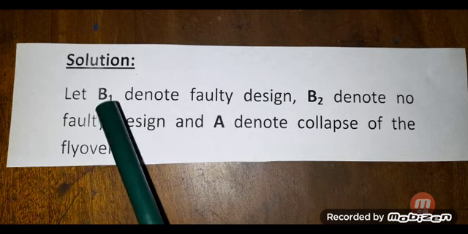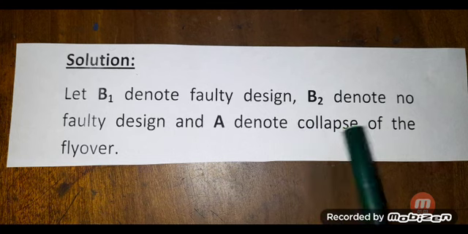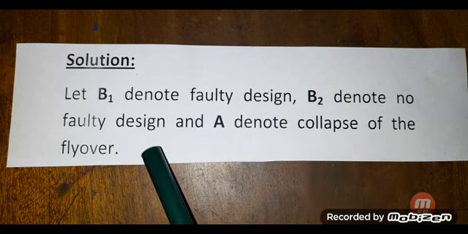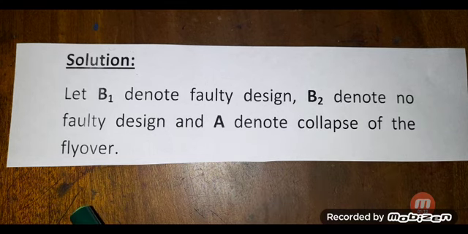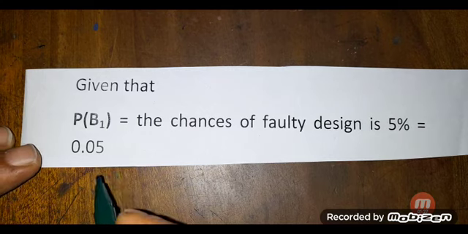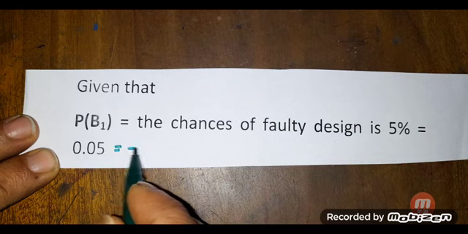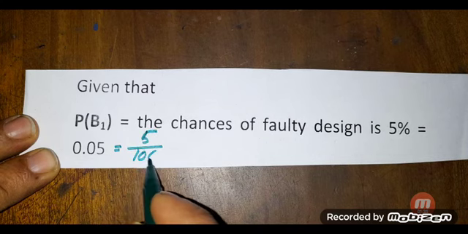Solution: let B1 denote faulty design, B2 denote no faulty design, and A denote collapse of the flyover. Given that P of B1, that is the chances of faulty design, is 5%, and that is equal to 0.05, or 5 by 100.